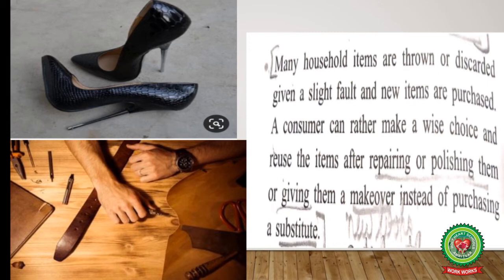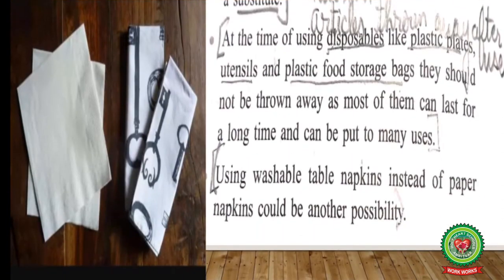At the time of using disposables like plastic plates, which are articles thrown away after use, plastic plates, utensils and plastic food storage bags should not be thrown away as most of them can last for a long time and can be put to many uses, and they will help in saving the environment too.